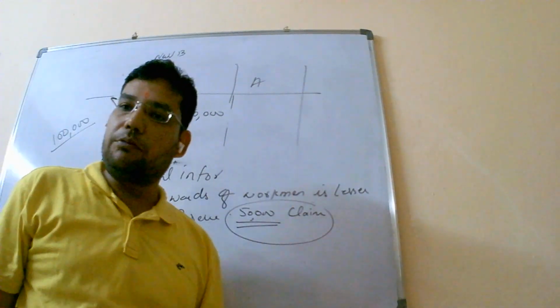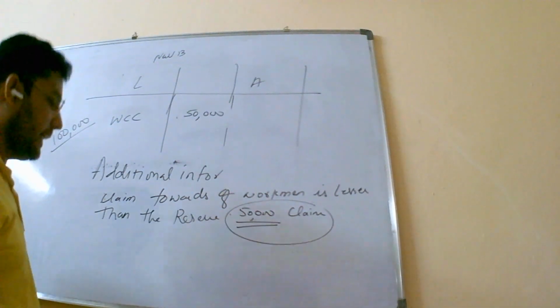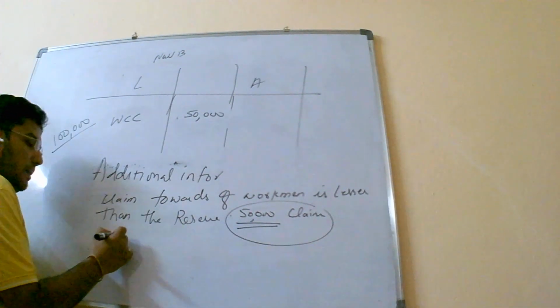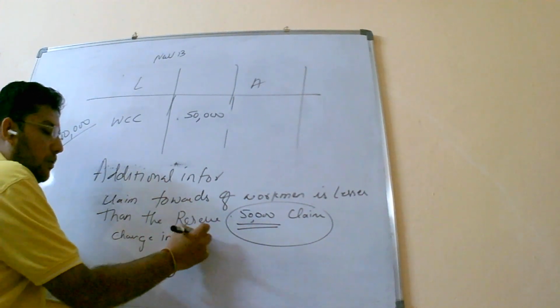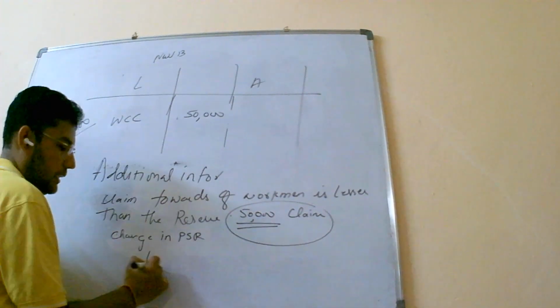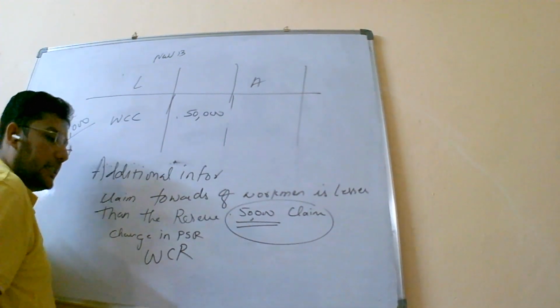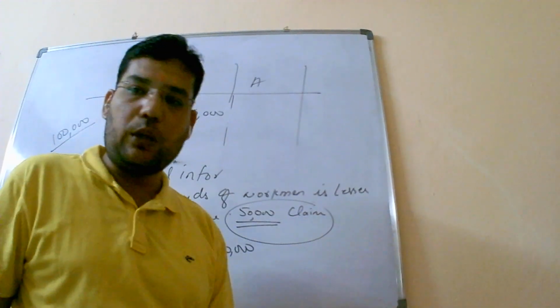So when the claim is up to 50,000, the remaining amount of 50,000, in case of change in profit sharing ratio or PSR, we are going to credit it to all the partners. So in this case, the entry will become WCR account debit. Now sir, why are you writing 1 lakh?